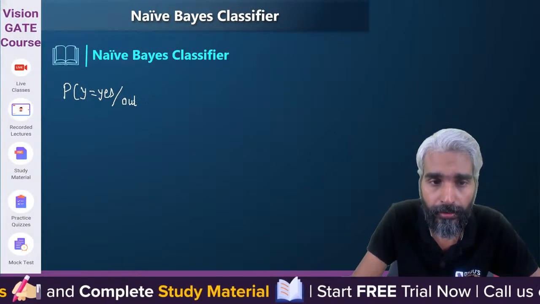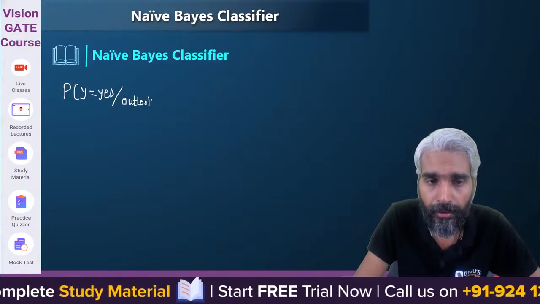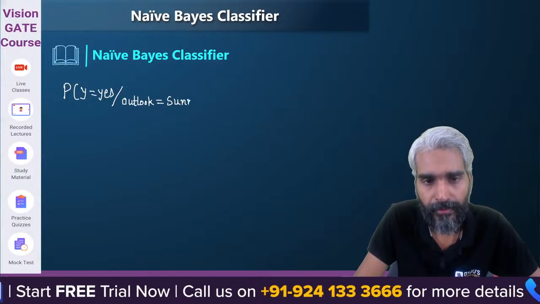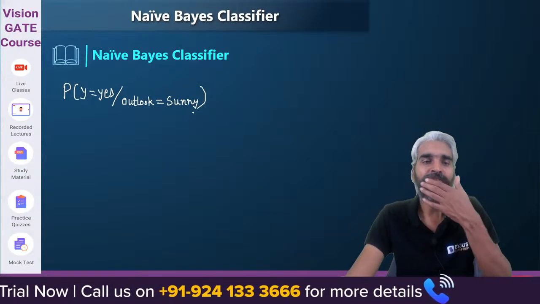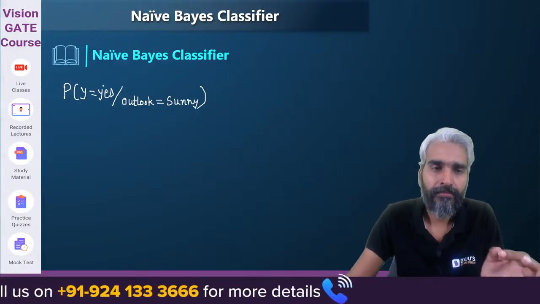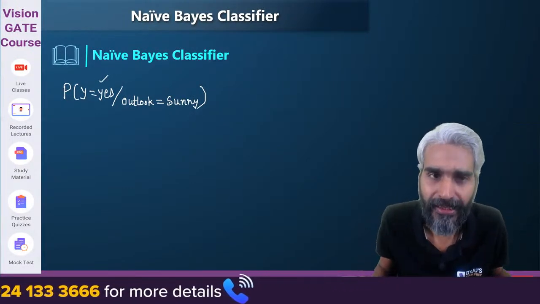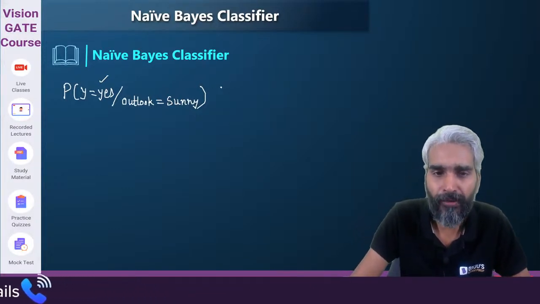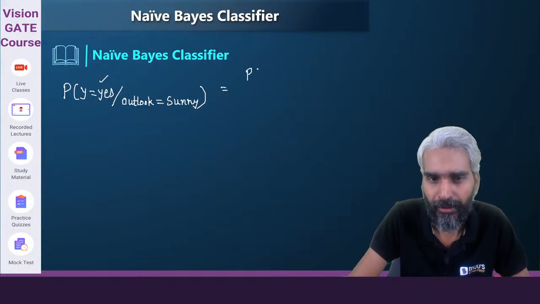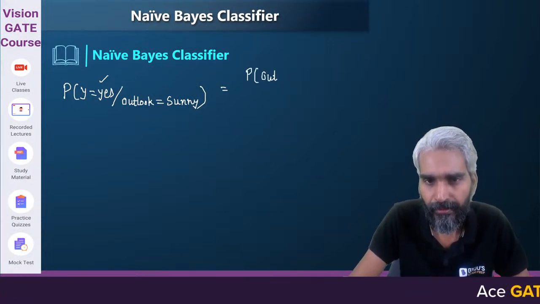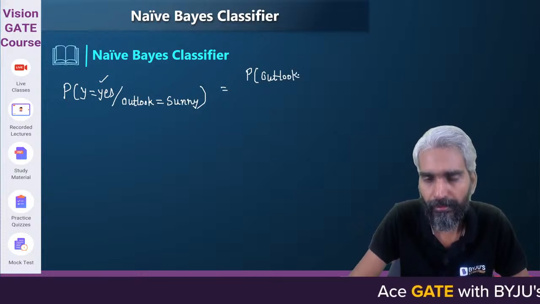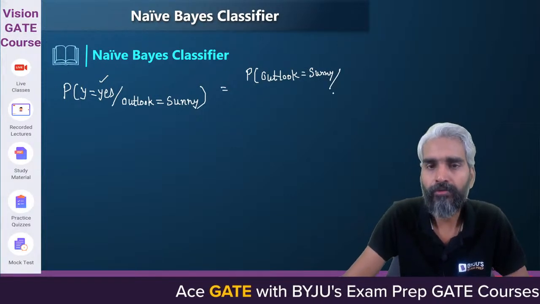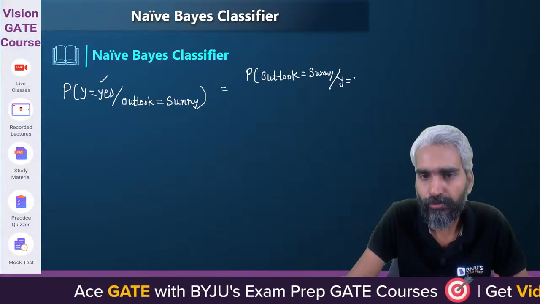Outlook? Given outlook is actually sunny. What will be the probability of the match being played if the outlook is sunny? How will you define it? Sir, probability of A given B will be what? Sir, probability of outlook equals sunny given y equals yes.